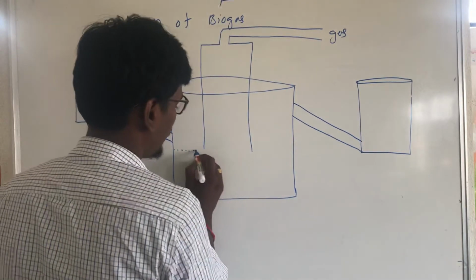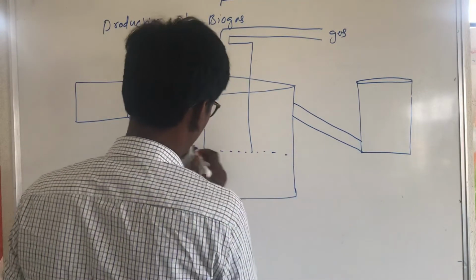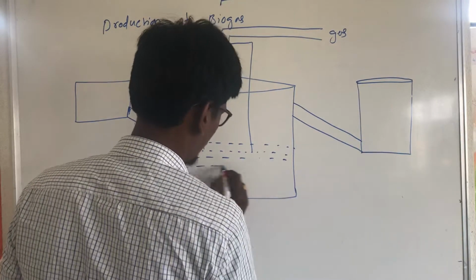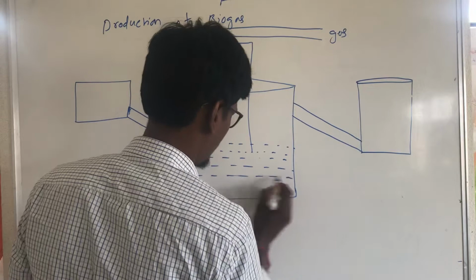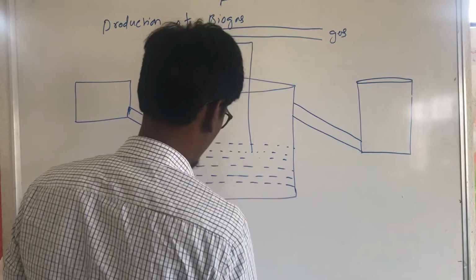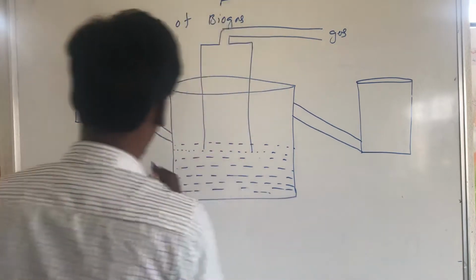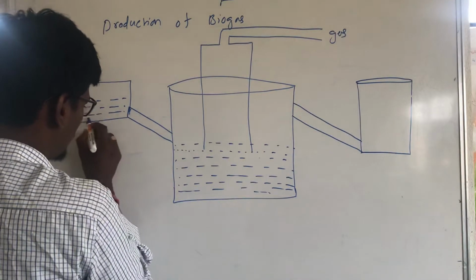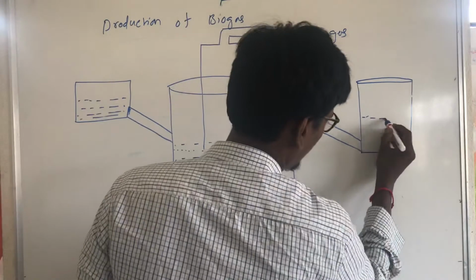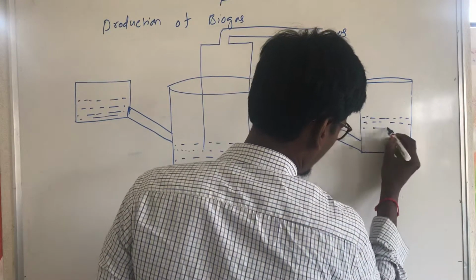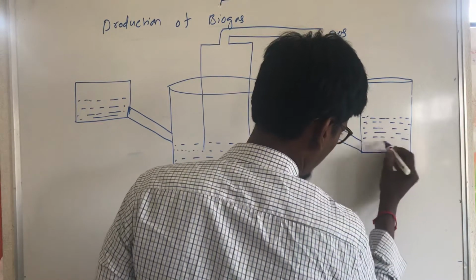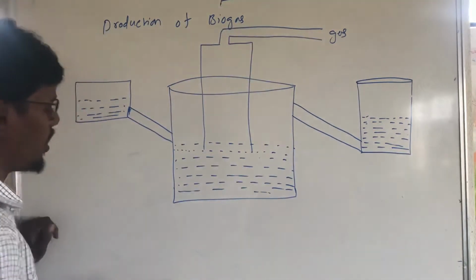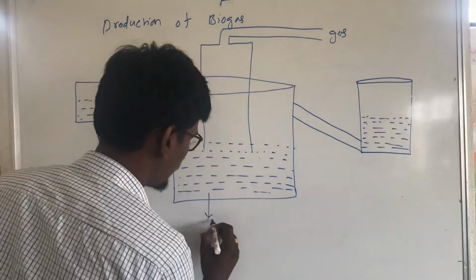Okay, here it is to be filled. This is the digester.